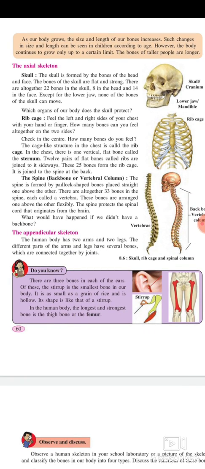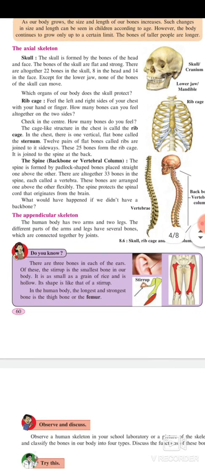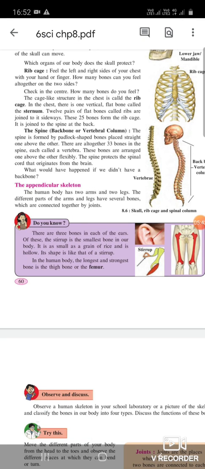Rib cage. Feel the left and right side of your chest with your hands or fingers. How many bones can you feel altogether on the two sides? Check in the center. How many bones do you feel? The cage-like structure in the chest is called the rib cage. In the chest, there is one vertical flat bone called the sternum. 12 pairs of flat bones called ribs are joined to it sideways. These 25 bones form the rib cage, which is joined to the spine at the back.